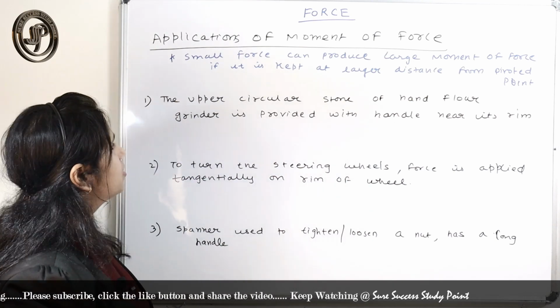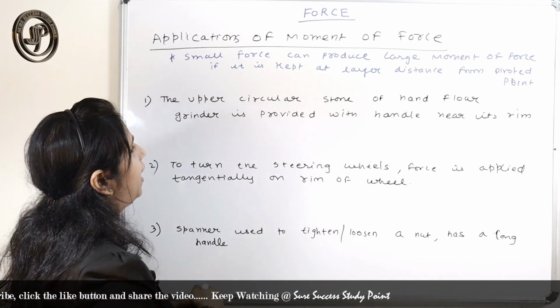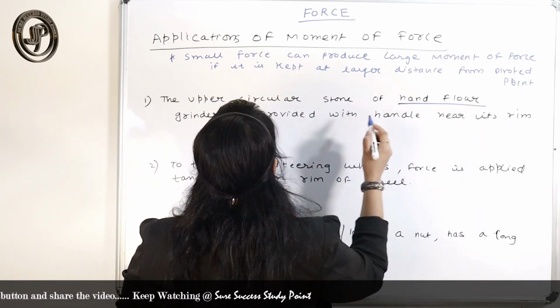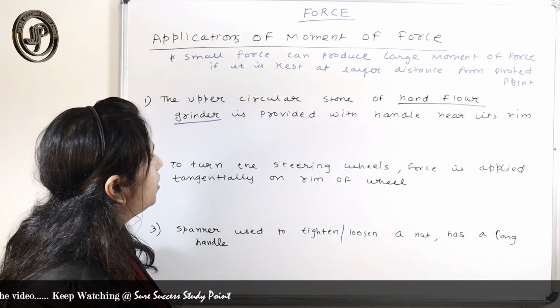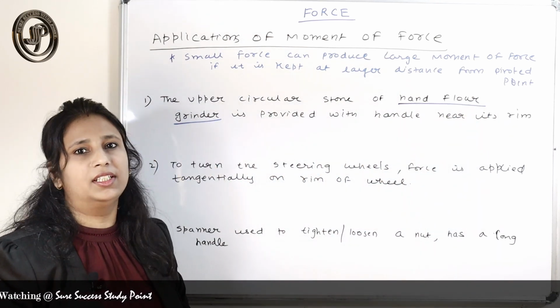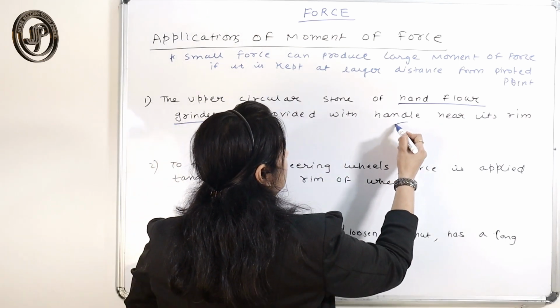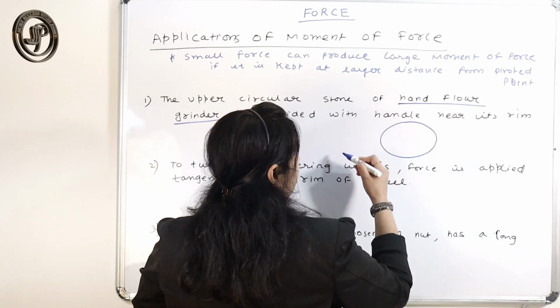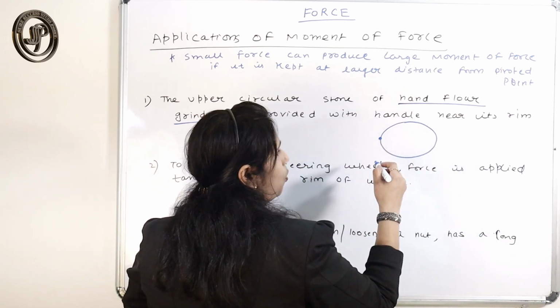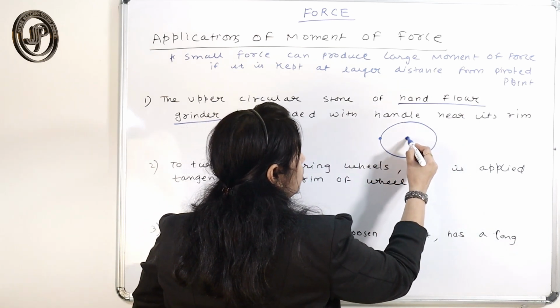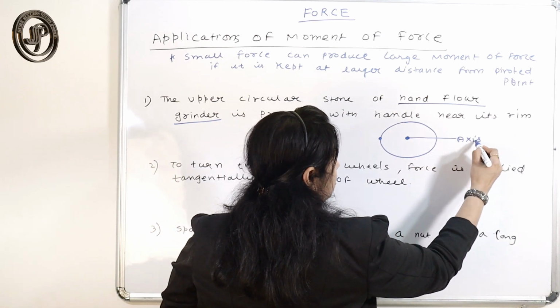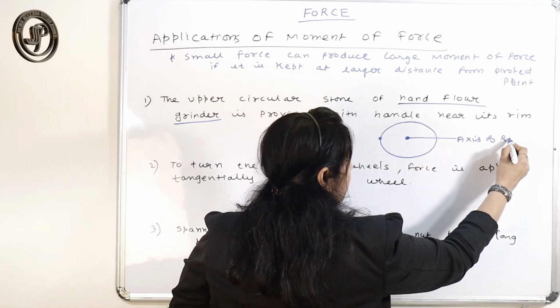The upper circular stone of a hand flour grinder is provided with a handle near its rim. Why is the handle provided near its rim? Here the handle is provided, and this is your axis of rotation.